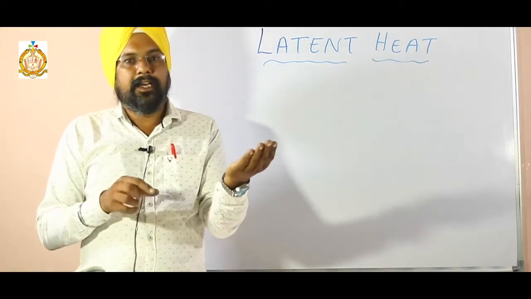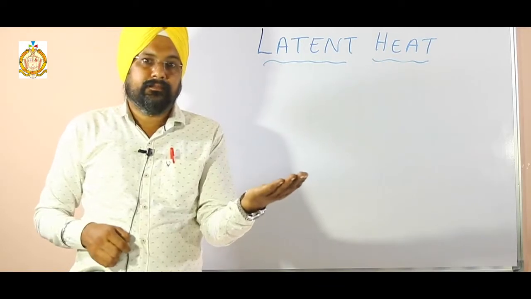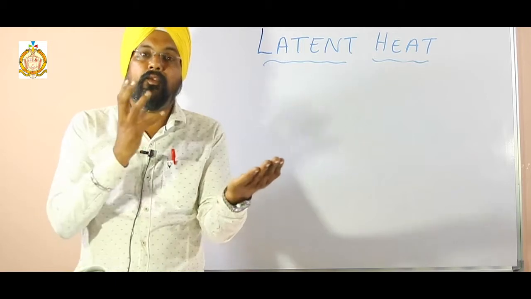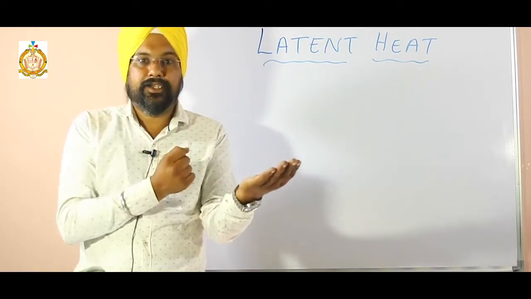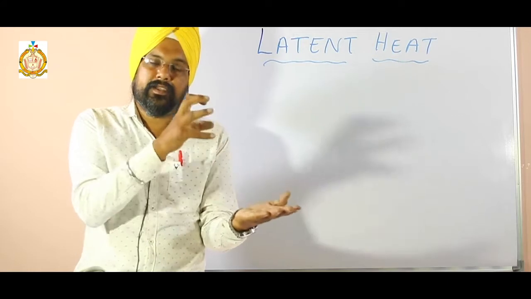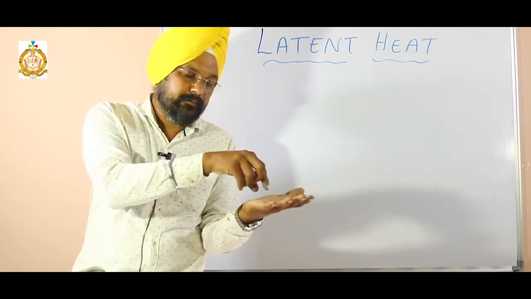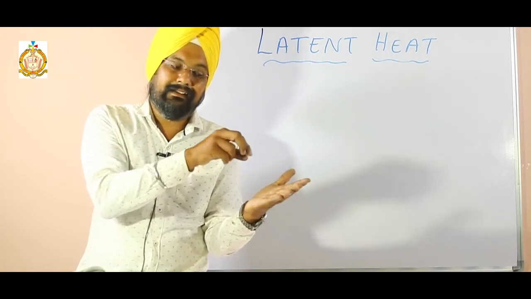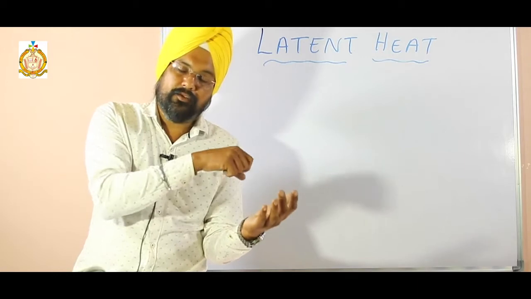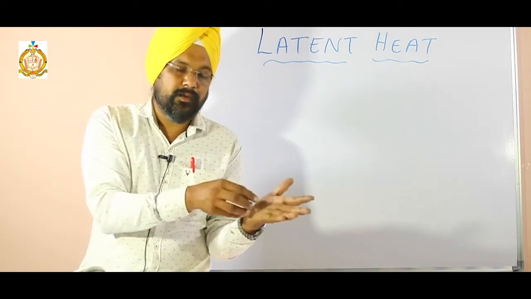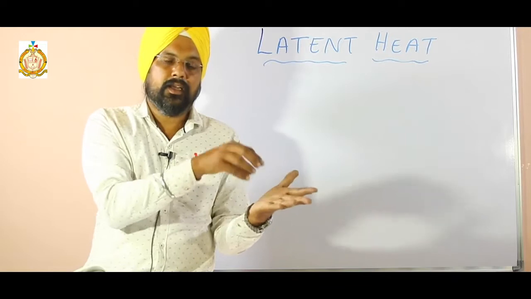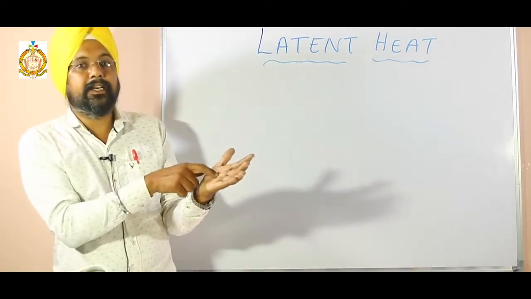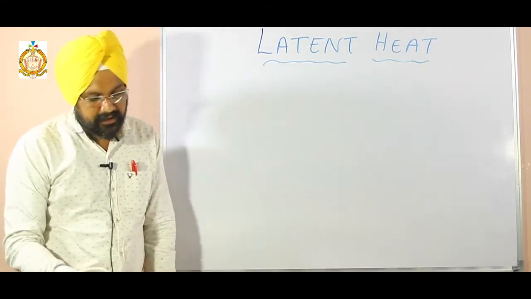If you keep an ice cube on your palm, then what will happen? The ice starts melting. From where does that ice cube get heat? From our palm. Firstly, it absorbs the heat from this portion of the palm, and after removing the heat from the palm, we will feel the coolness. So what is that? That is called latent heat.